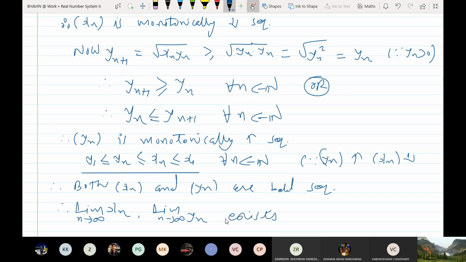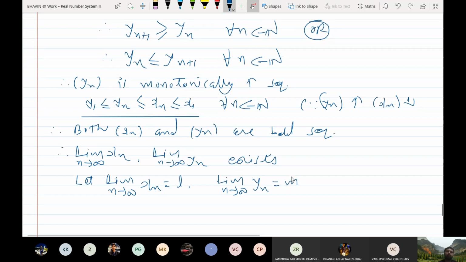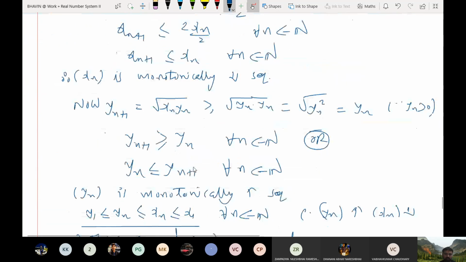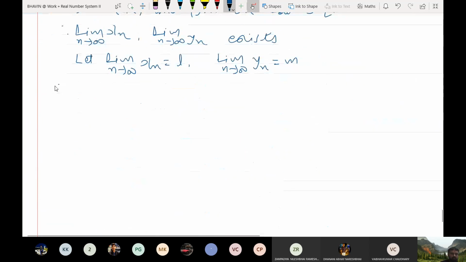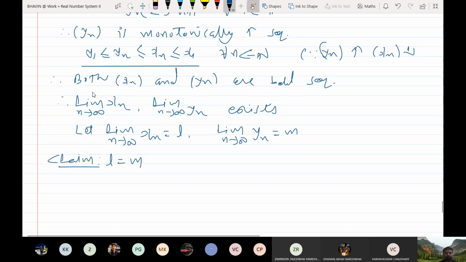Okay. Now let us take limit of xn is equal to L and limit of yn is equal to M. I want to show that both converge to the same limit. ये मुझे प्रूव करना है. So I need to show that. What is my claim? I want to show that L equal to M. Clear?